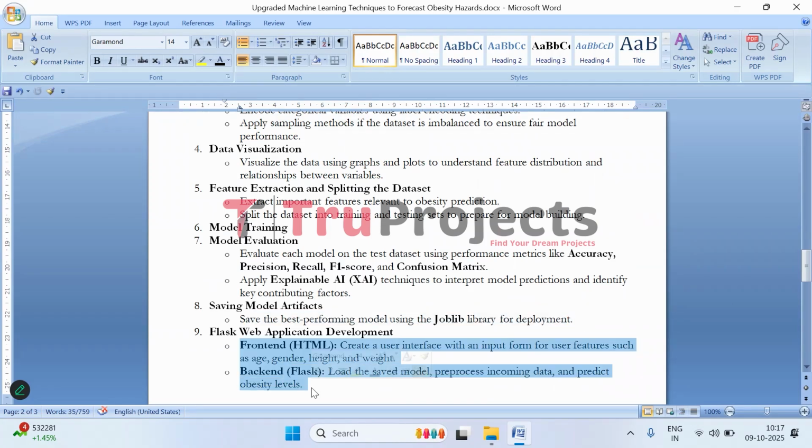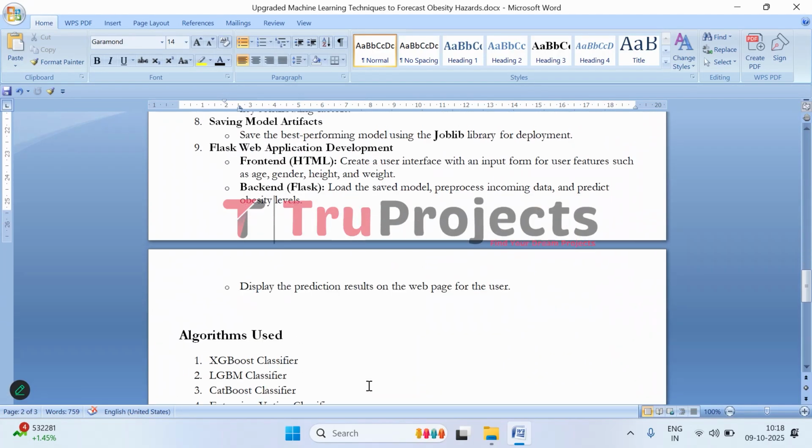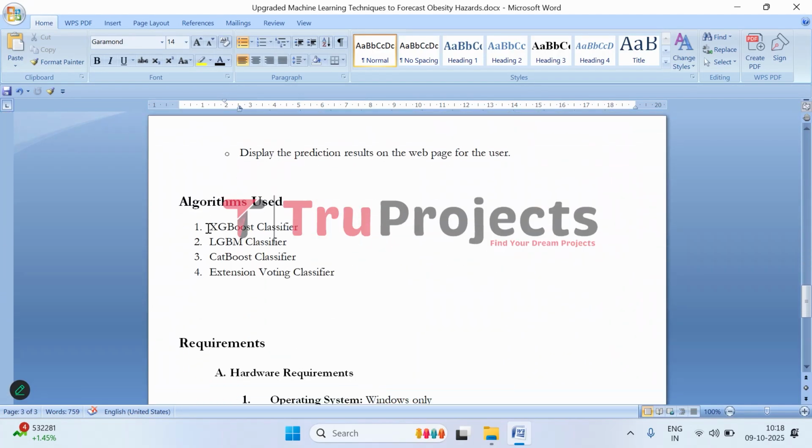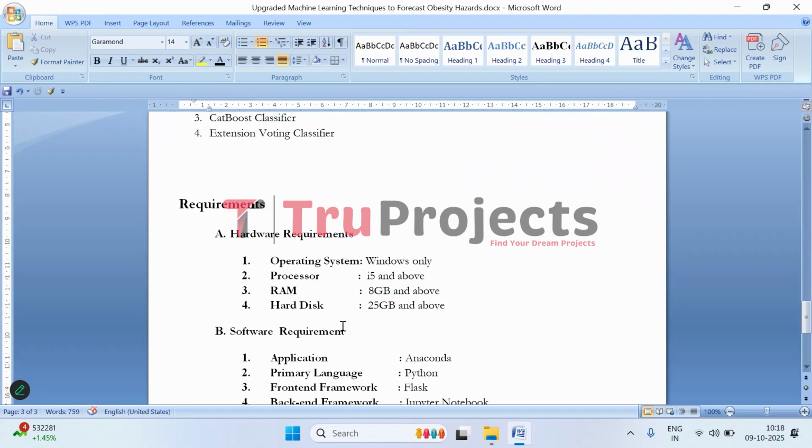Coming to the front end part, we have designed a simple and user friendly interface where users can input their details like age, gender, height, etc. And we will be loading the saved model, pre-processing the input data and generating predictions for the user and displaying the results on the web page in a clear and easy to understand format, allowing users to see their obesity and risk level instantly. So this is how we have implemented, and these are the algorithms used in this project.